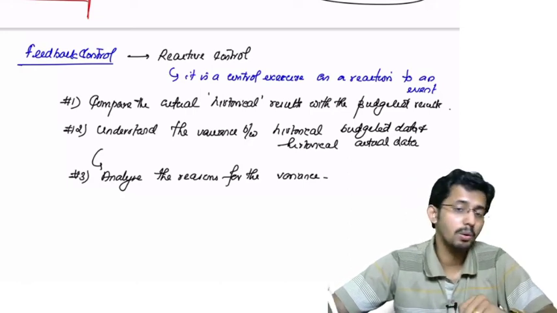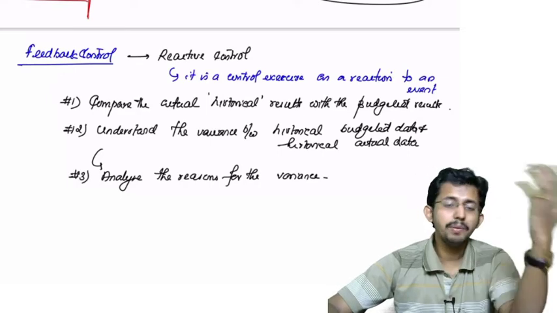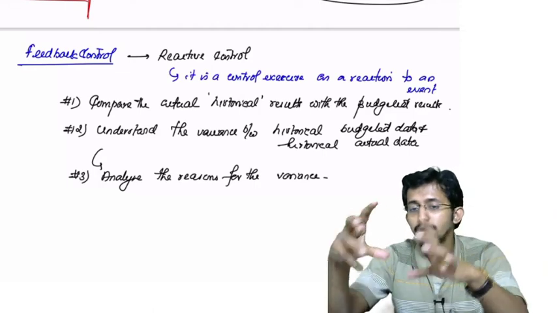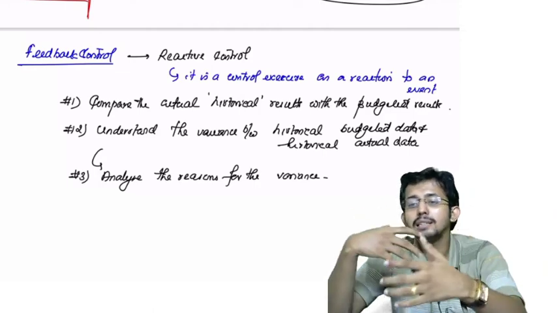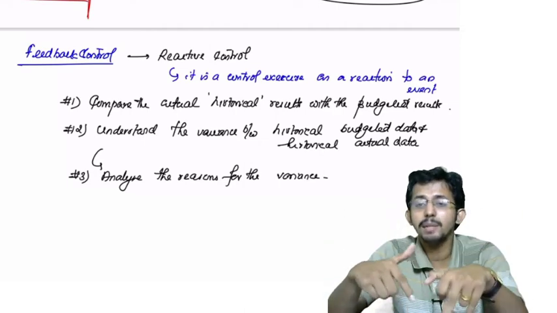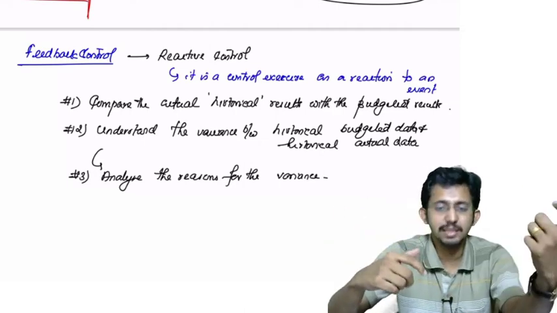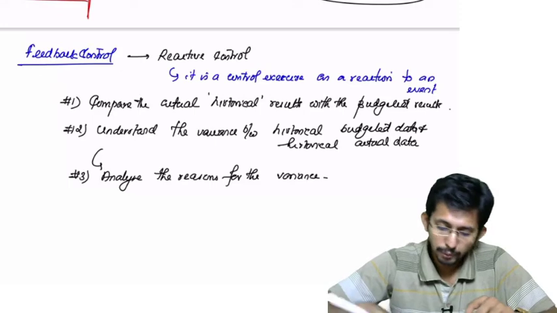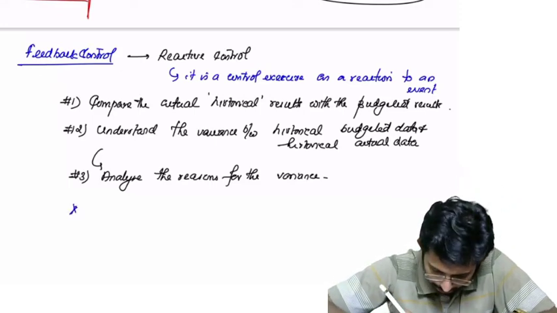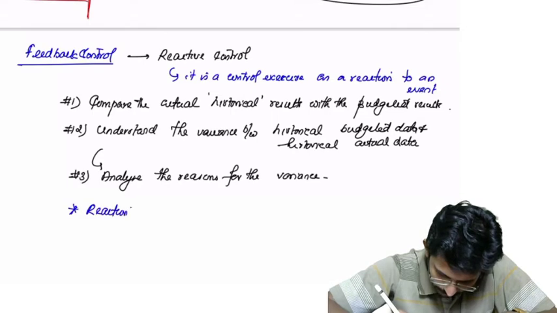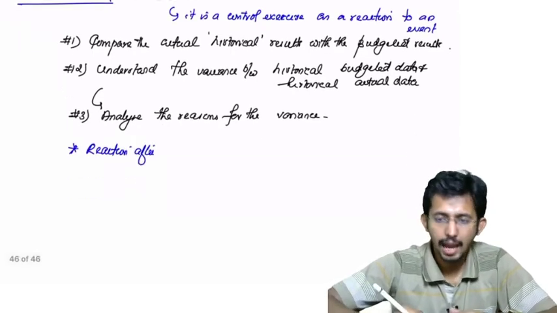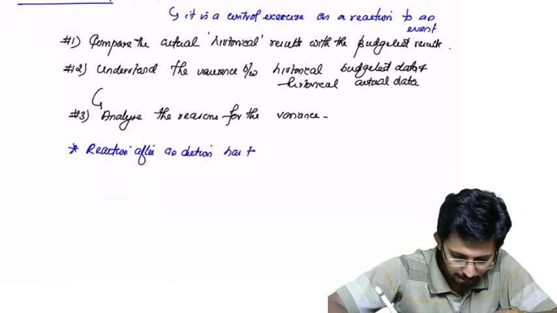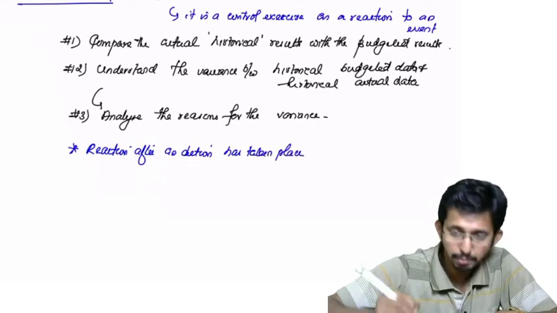It is a feedback control. You are taking the previous period budgeted data and previous period actual data. You are analyzing that data and identifying the variances. Then you are analyzing the reasons for variances and you are taking corrective measures or reactive measures from that variance. Okay, so this is what is known as feedback control. Feedback control is a reaction after an action has taken place, taken place in the past.